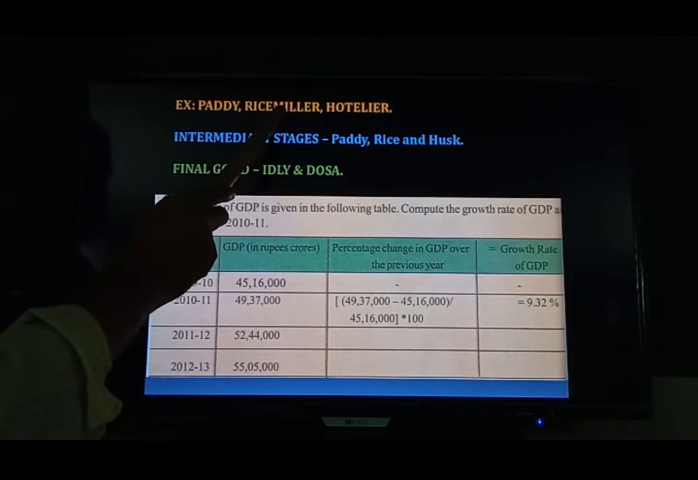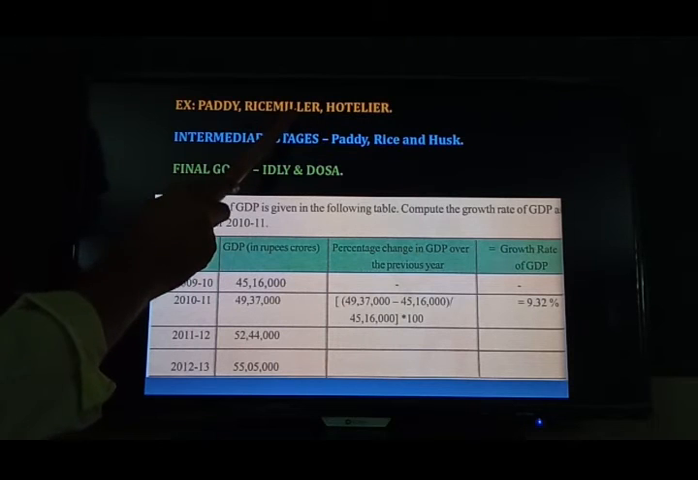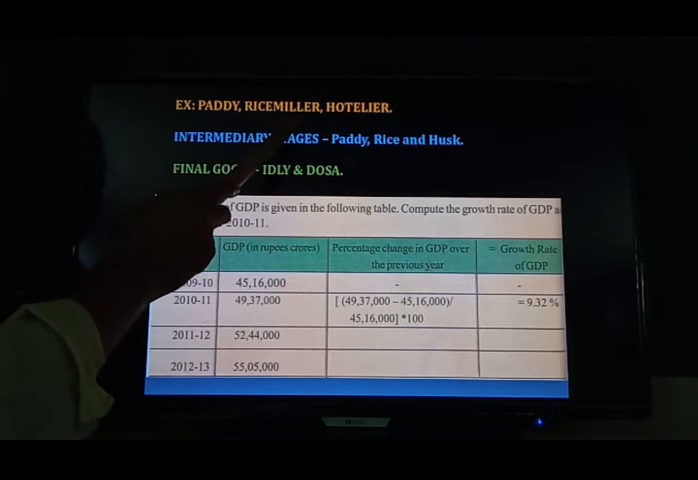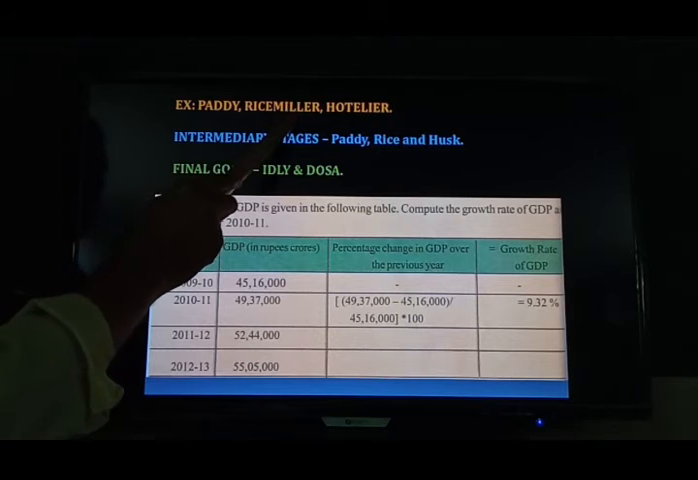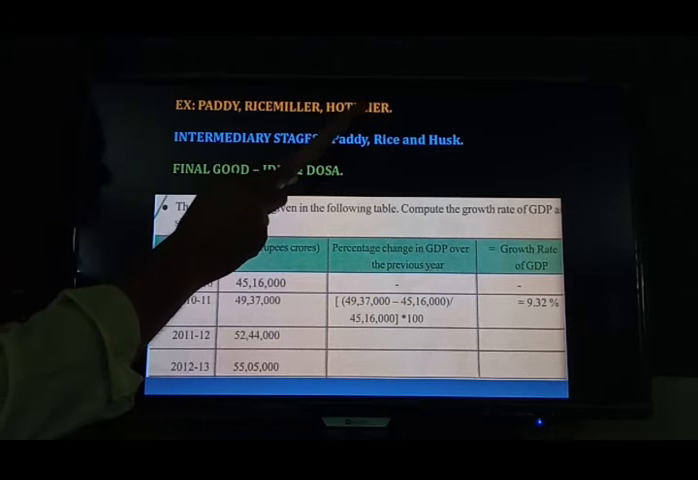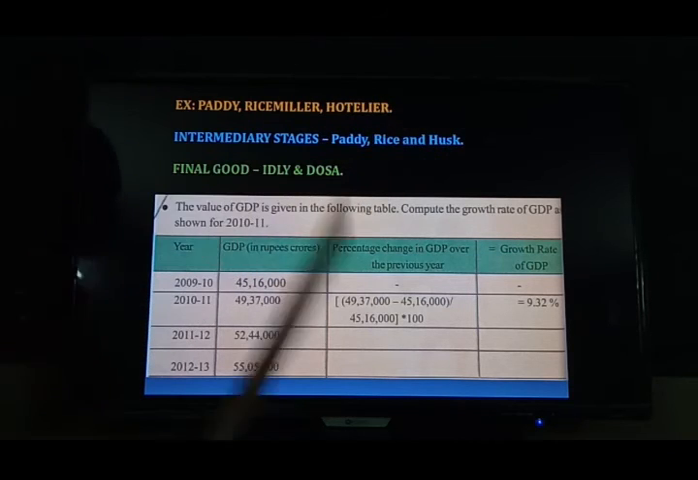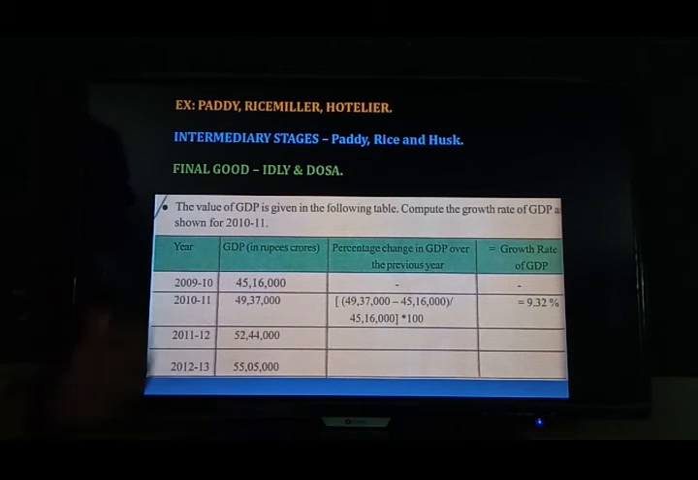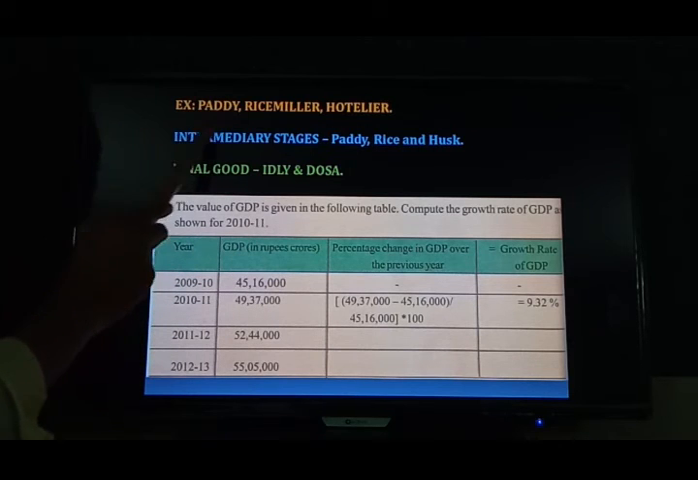Next, in this rice mill, the rice mill owner, with the help of machines, produces rice. These rice mill owners sell these rice bags to the hotelier. What will the hotelier do with this rice? He will make idlis, dosas, etc. So he will collect money from the consumers. Now look at who produced the paddy. The farmer produced the paddy.